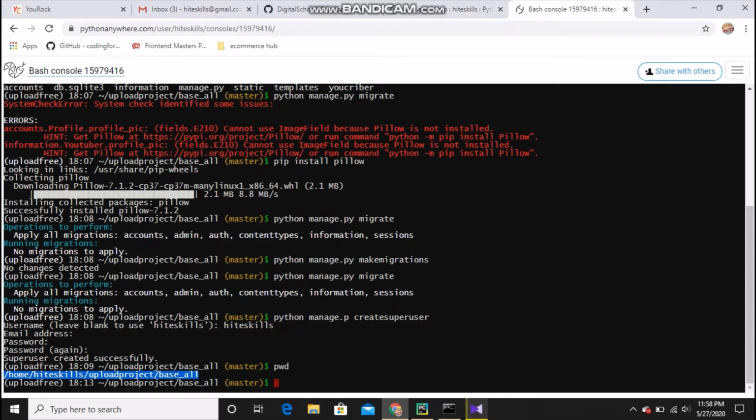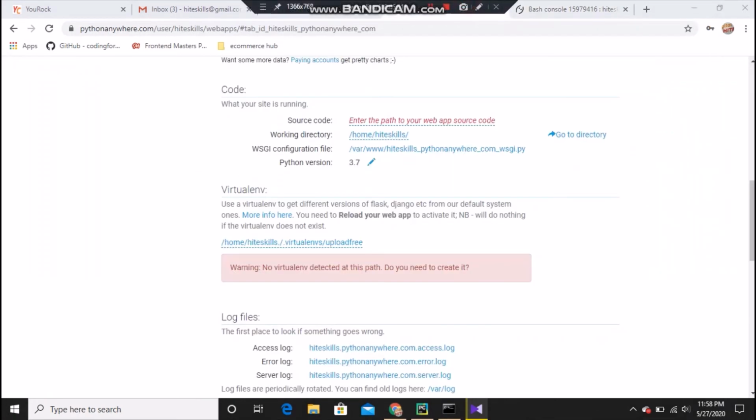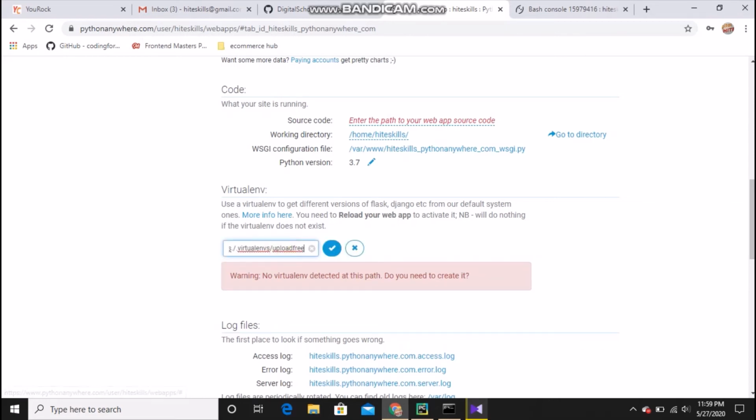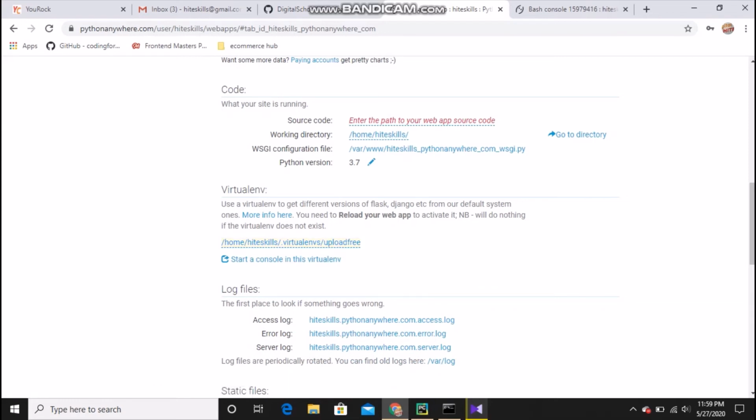Actually, I might have made some mistake. Okay, you can see I have given that dot. Actually, there is no dot after the name. Now you can see I didn't get the error, and these new things have to come in this virtual environment.